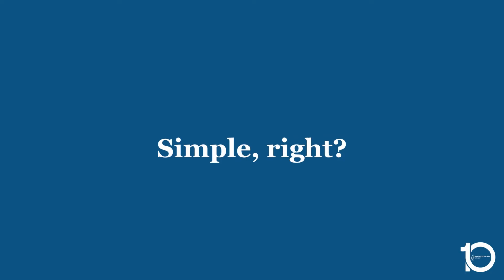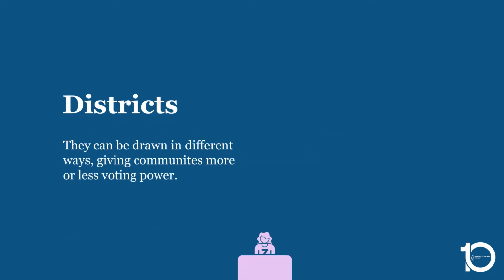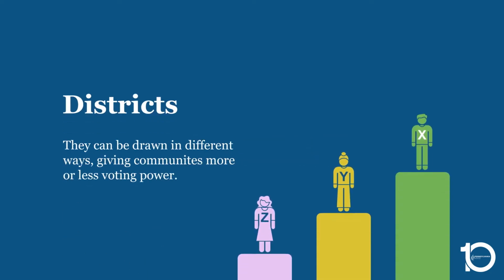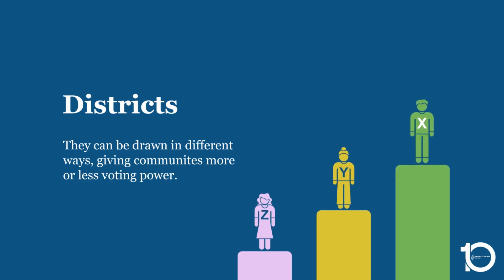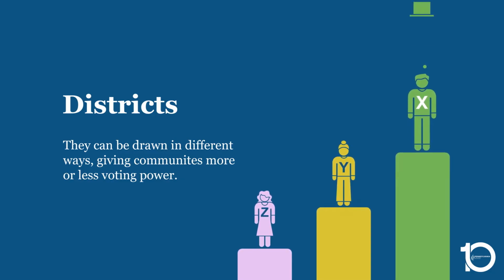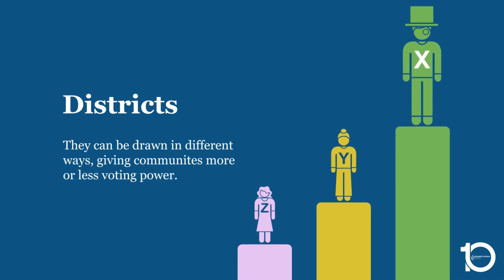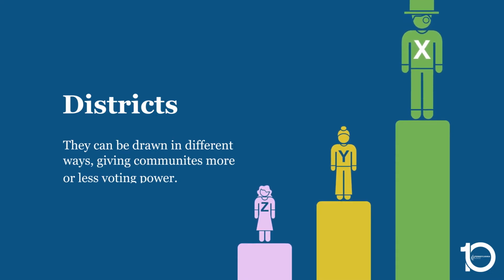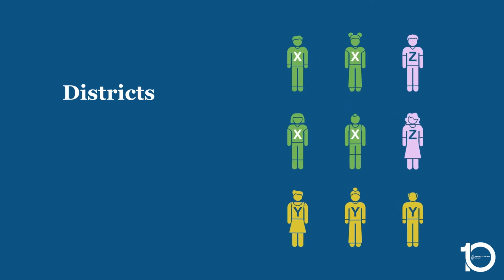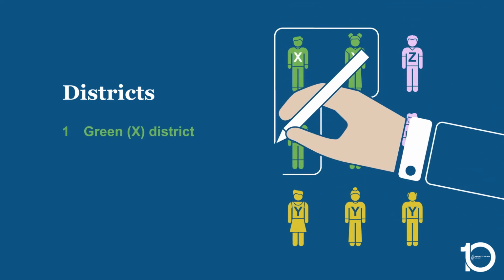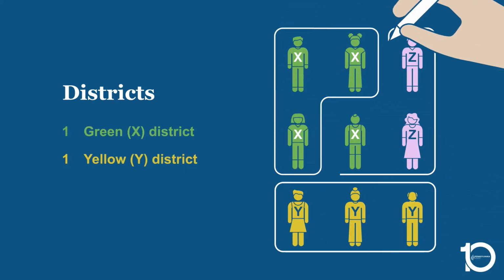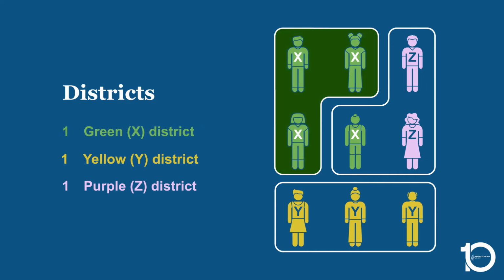Simple, right? Not quite. Districts can be drawn in different ways, giving communities more or less voting power. Since they change only once every 10 years, this power compounds heavily over time. Here's one way to divide our town into 3 districts. Each group has a district where they are in the majority and can elect someone who will be accountable to